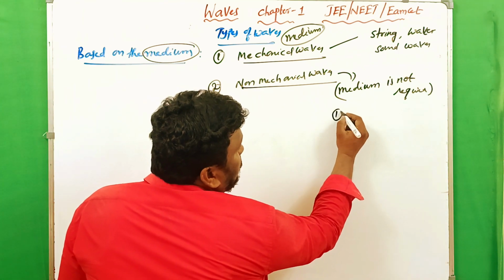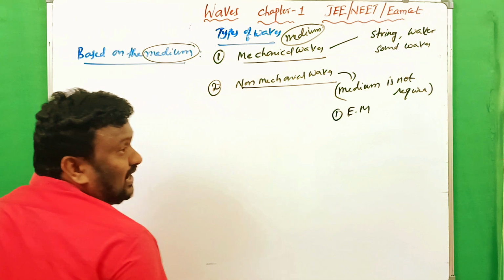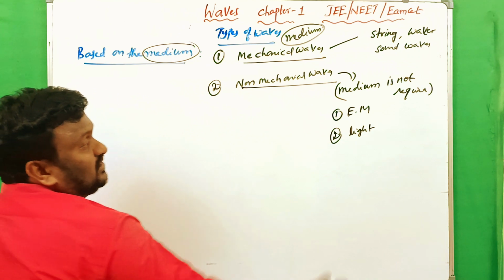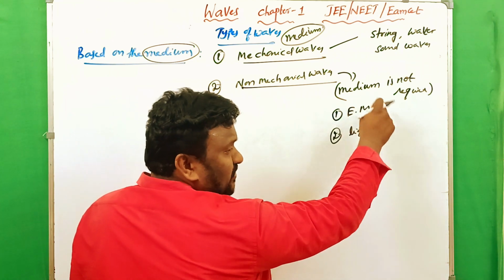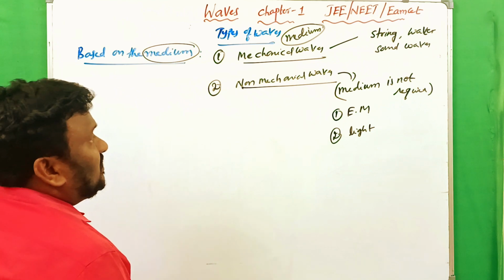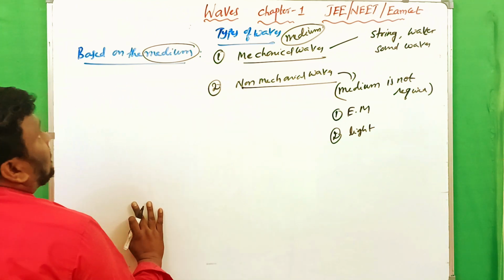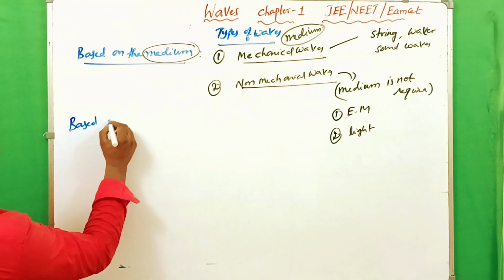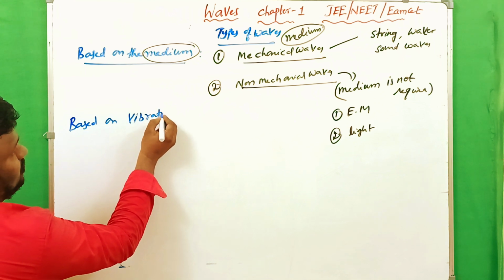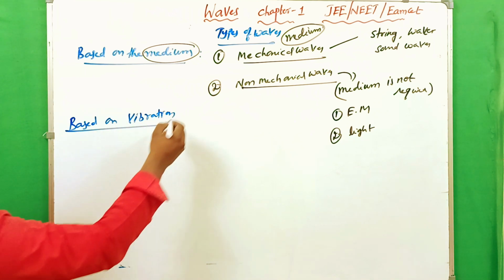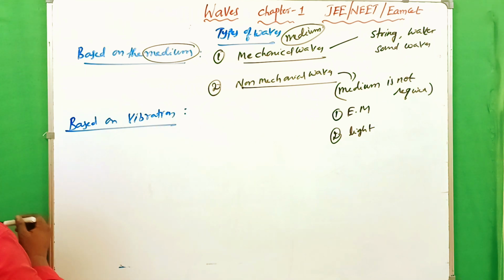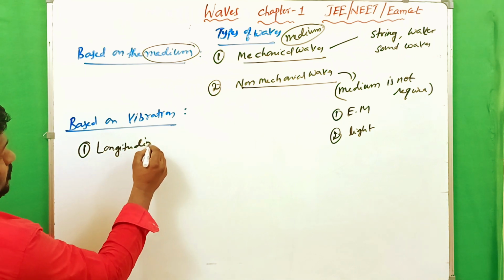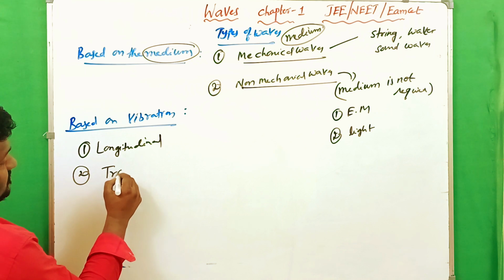Almost all electromagnetic waves and light waves can be taken as examples. Electromagnetic waves means X-rays, infrared rays, gamma rays, radio waves, and so on, all of which come under non-mechanical waves. And next, based on vibration, the waves are again divided into two types. One is longitudinal and the next one is transverse.